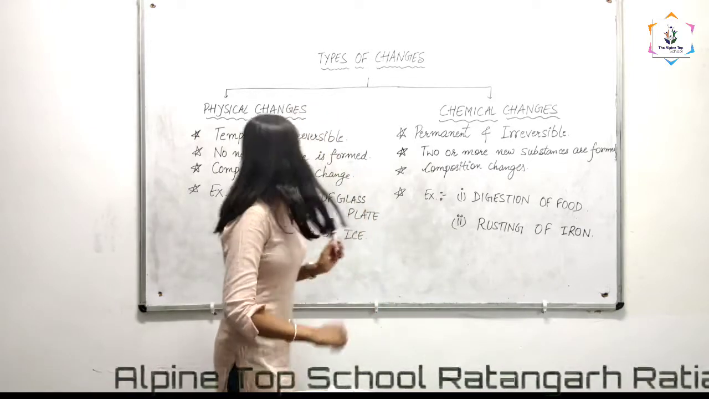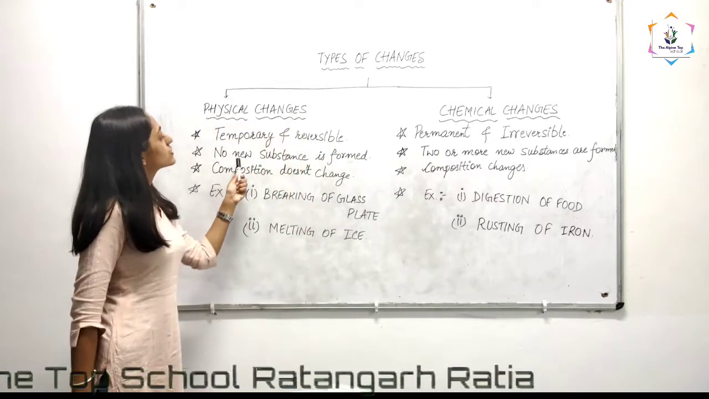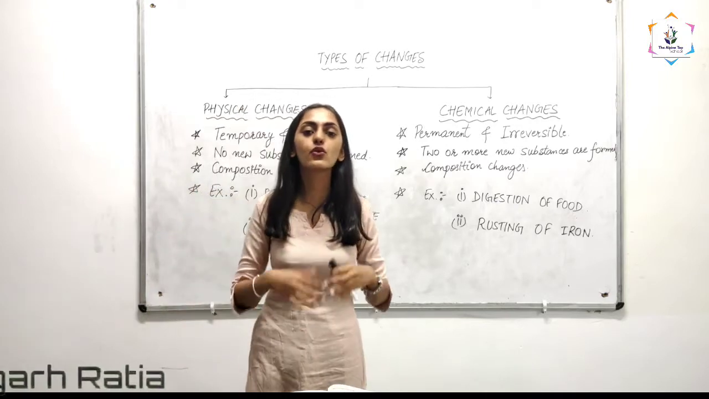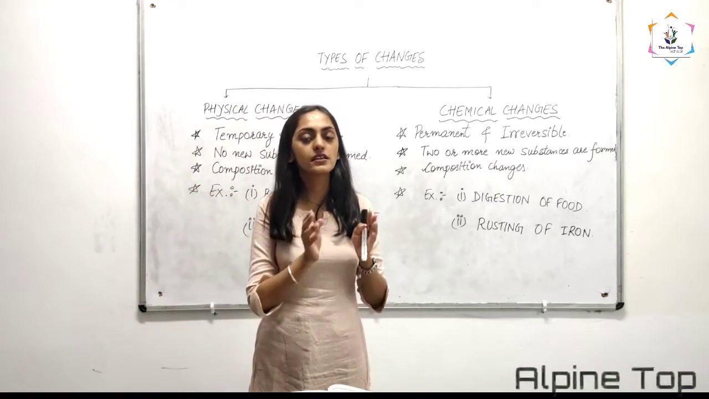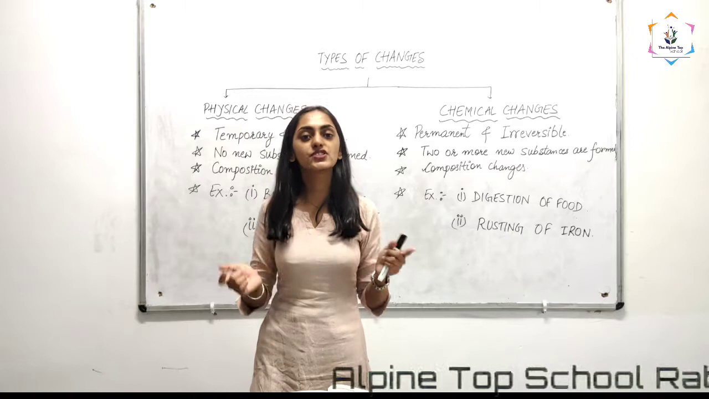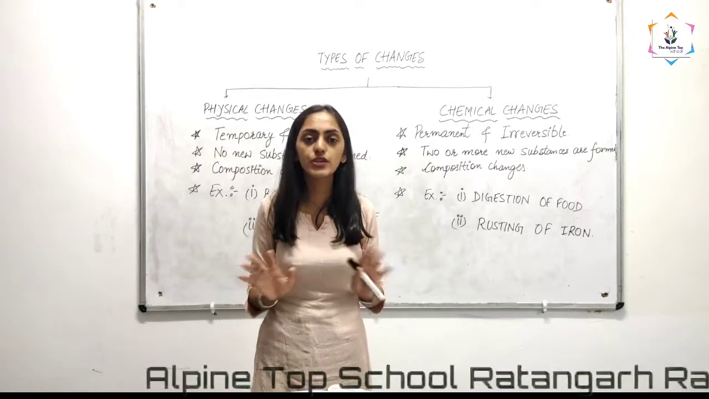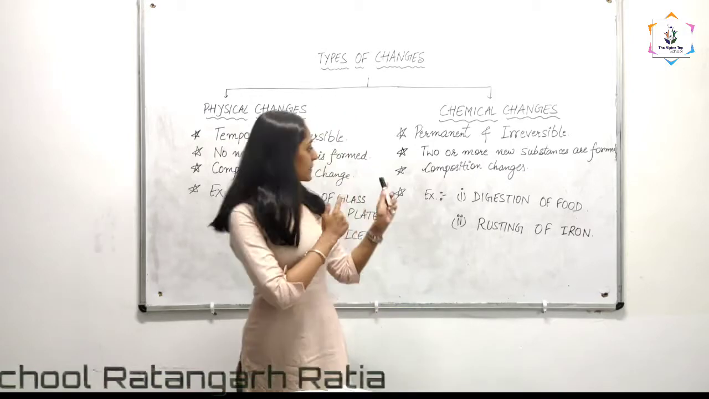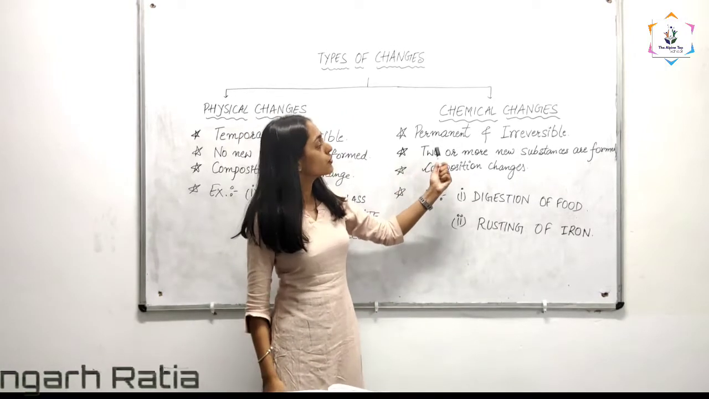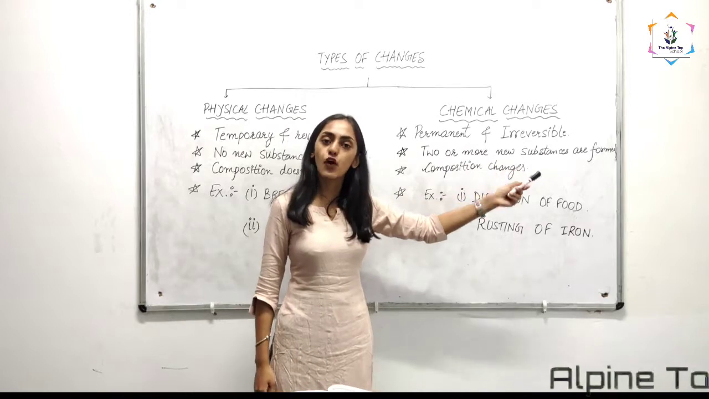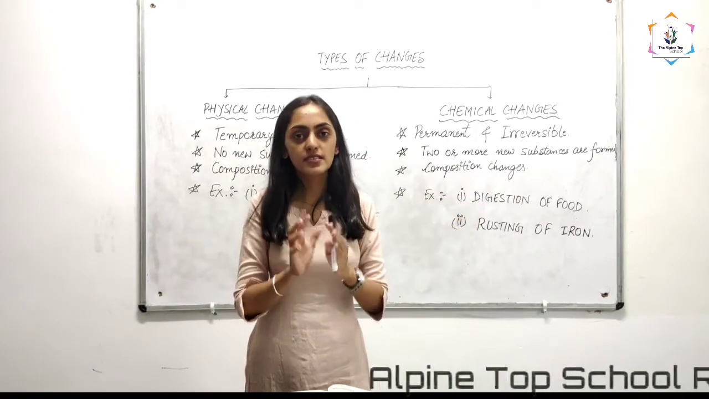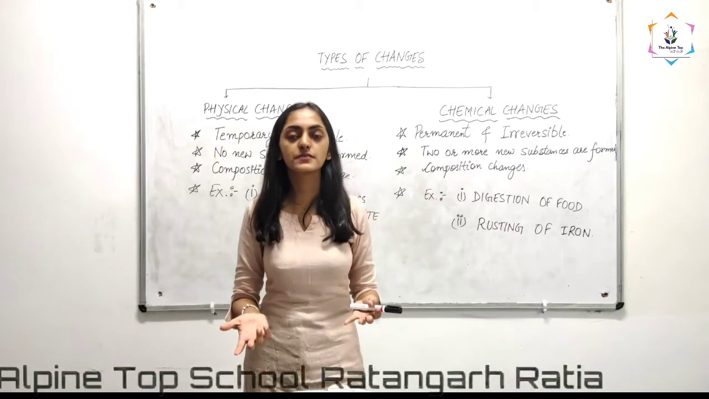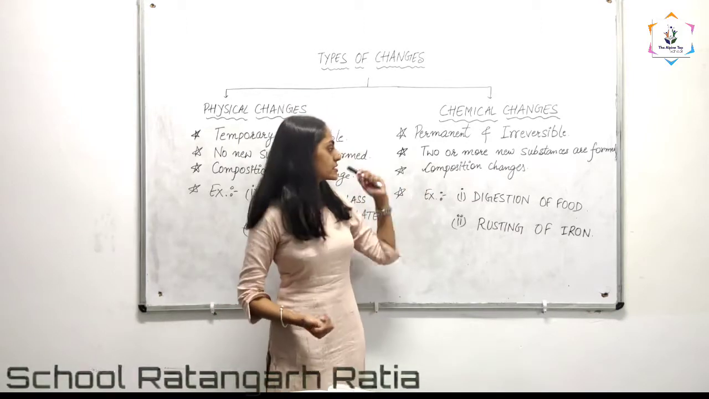Next, in physical changes, no new substance is formed. The reactants and the products can change their positions, but no new substance is going to get formed in physical changes. Whereas in chemical changes, two or more new substances are formed. That means different chemicals react and they form something new. Some new kind of substance is getting formed in chemical changes.